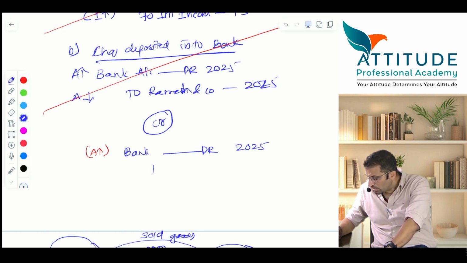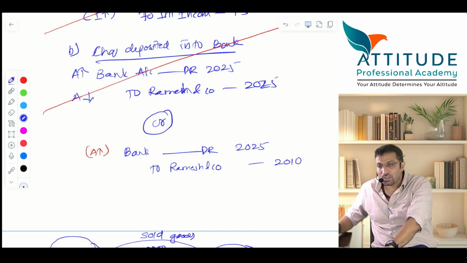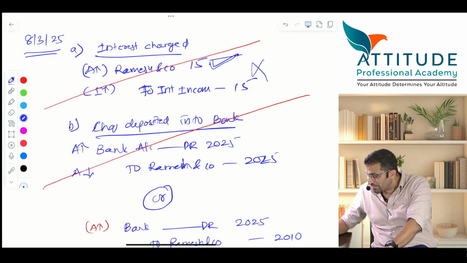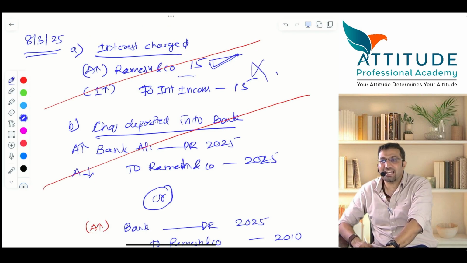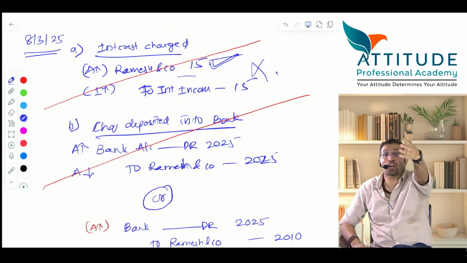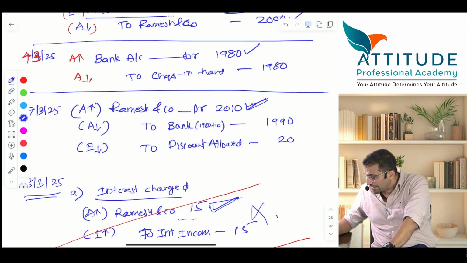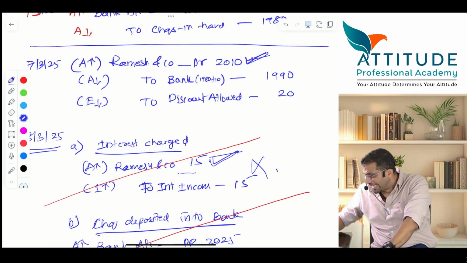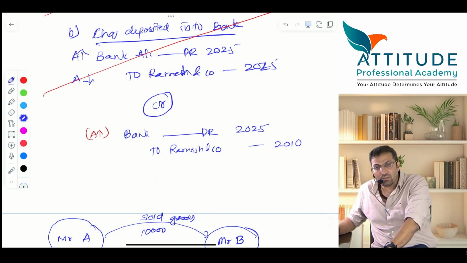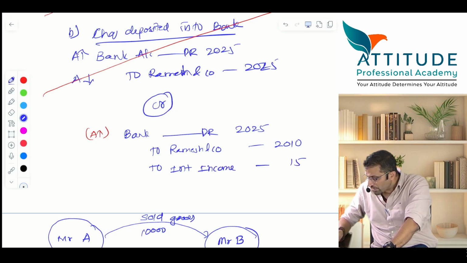Then to Ramesh and Co. You will not say 2025. You will say 2010 because you have not passed this entry, no? You have not passed this 15 rupee entry, meaning Ramesh and Co is not debited by 15. Yes or no? So Ramesh and Co was debited only by 2010. To that extent it will get reversed. To Ramesh and Co 2010 and then to interest income. How much? 15. So here you will say asset reduces and here income increases.